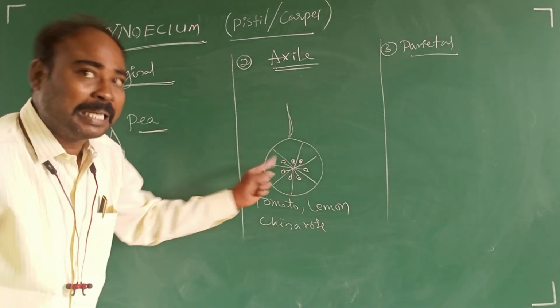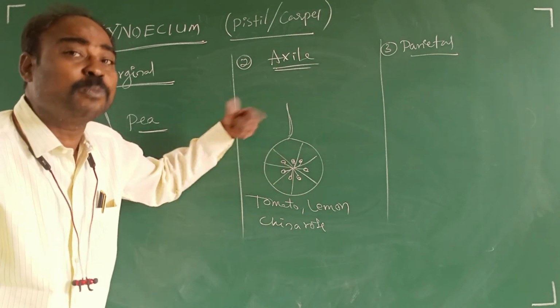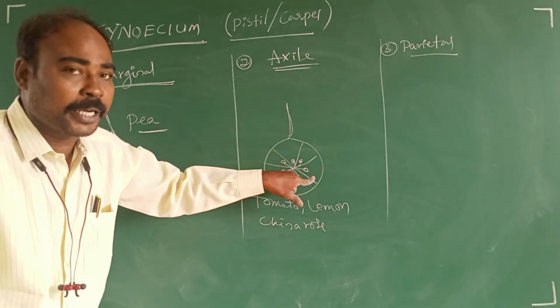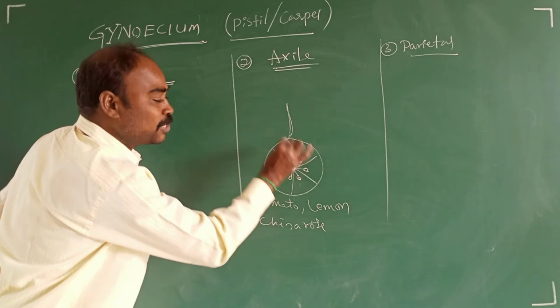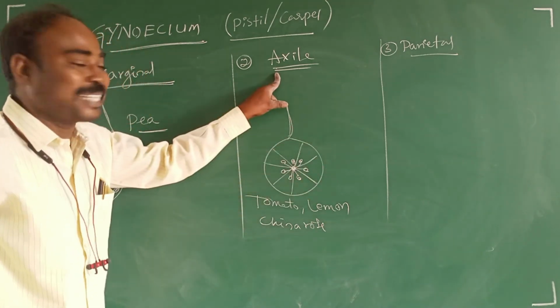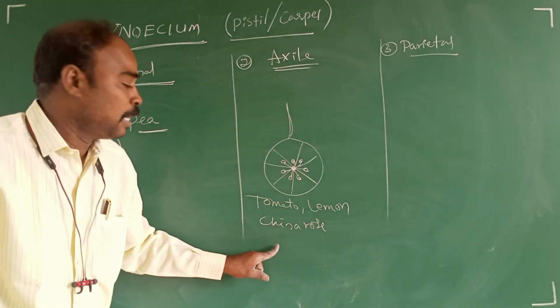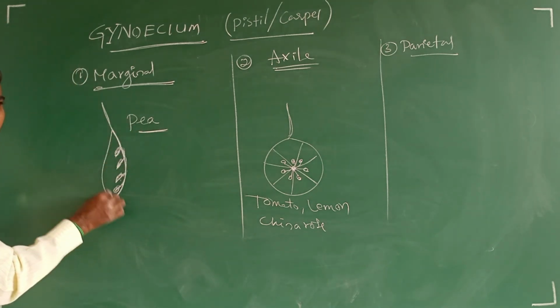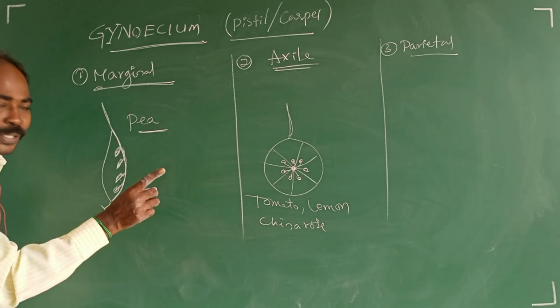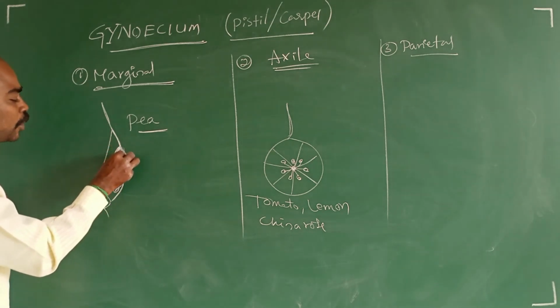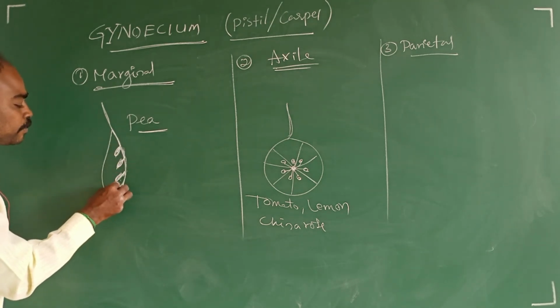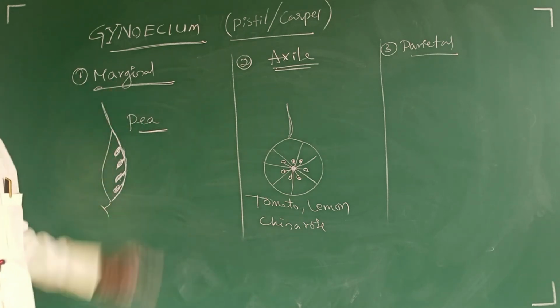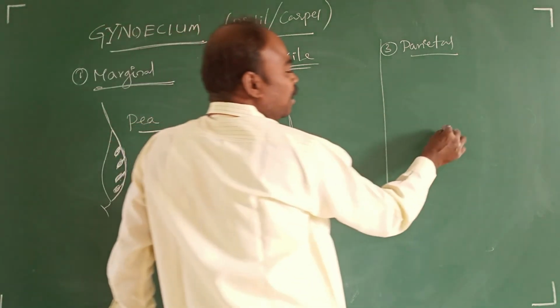Multicarpellary syncarpous, multilocular gynoecium: multi means more than 5 carpels and locules. At the central axis, the ovules are developed. Within a monocarpellary unilocular gynoecium, the ovules are developed at the margin of the ovary. Marginal placentation, pea plants.